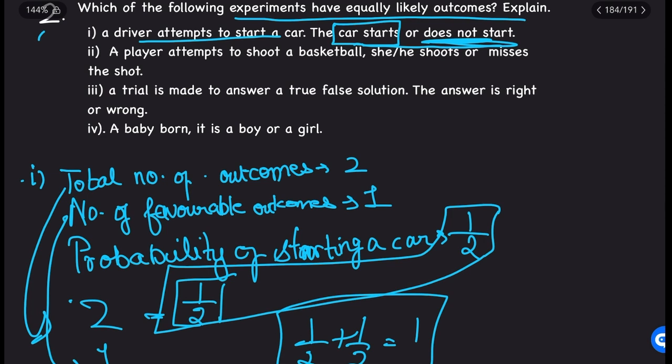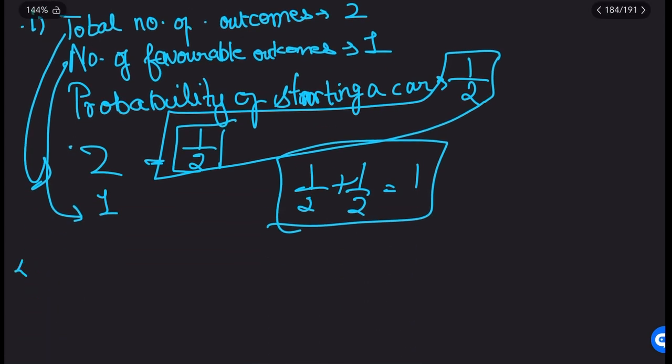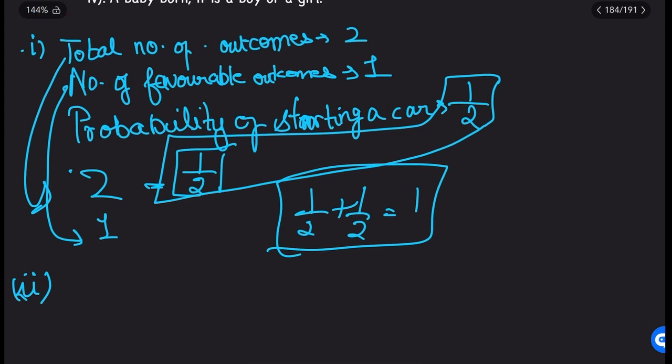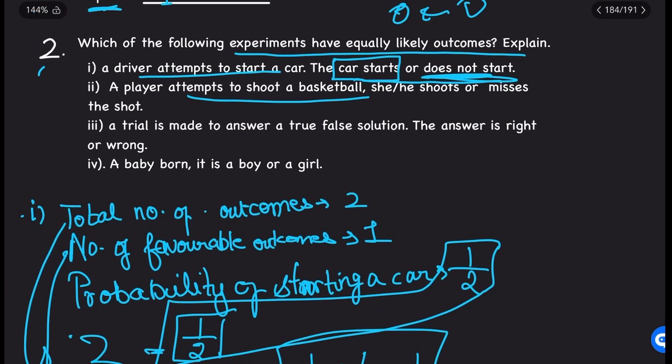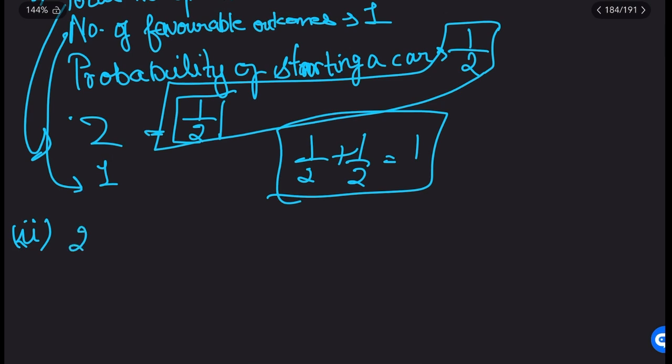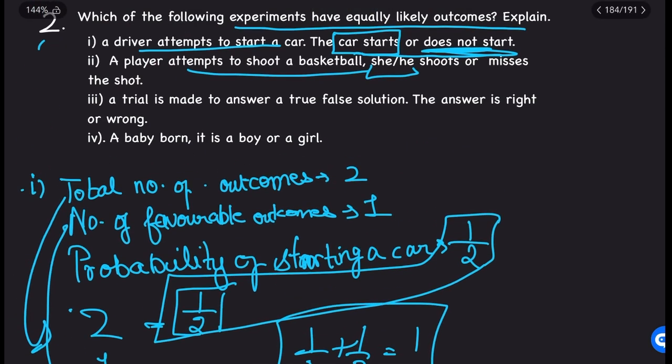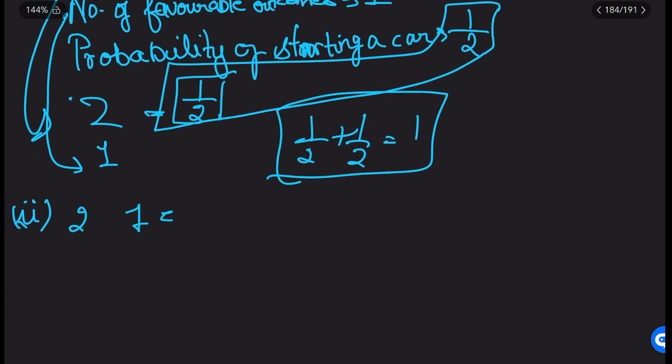Then the second is a player attempts to shoot a basketball. She or he shoots or misses the shot. This is also an equally likely outcome. Why? Because she or he either shoots or misses the shot. So the total number of outcomes is again 2, and the favorable outcome of shooting the basketball is 1.